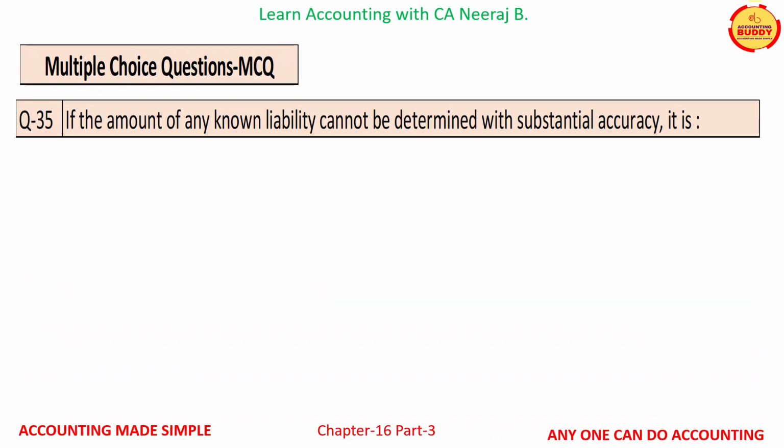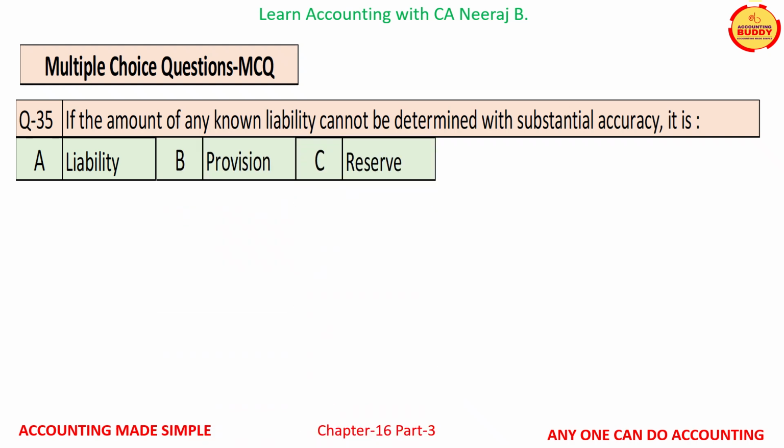Question number 35 is if the amount of any known liability cannot be determined with substantial accuracy, it is, and the available options are option A liability, option B provision, option C reserve, and option D none of these. And the correct answer is option A liability.